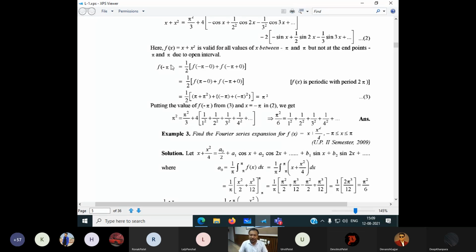all these functions are periodic functions. This is also a periodic function. This is also periodic. This is also periodic. We assume that because it is coming from the Fourier series. Now, the property says that inside this, I can make it plus, I can make it minus. It is not going to change in the case of periodic functions.